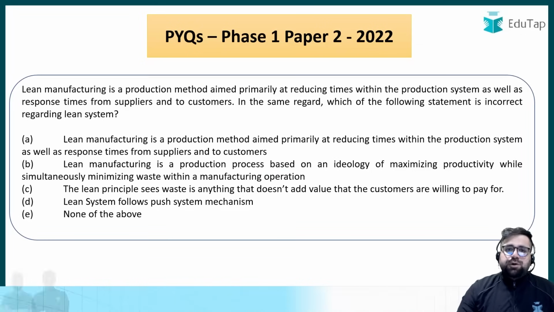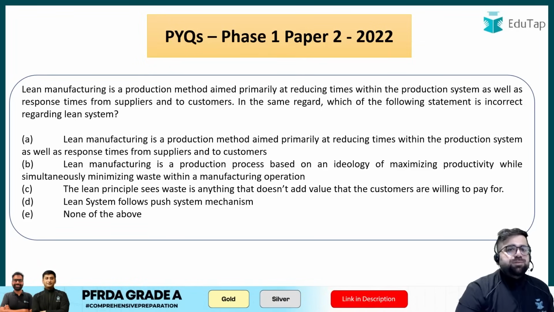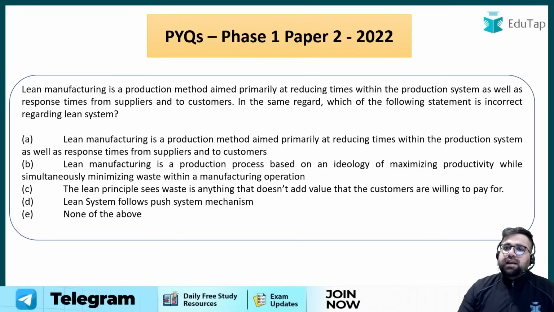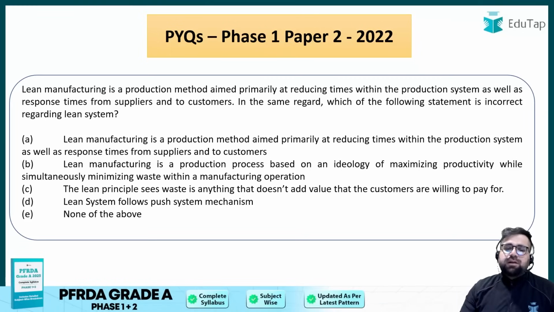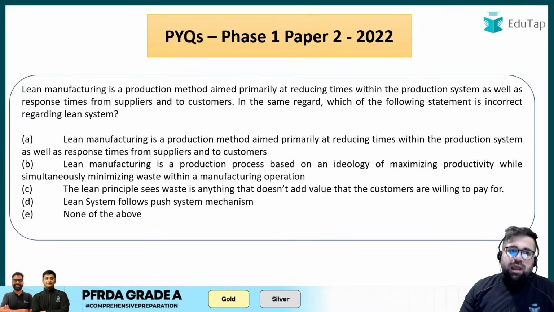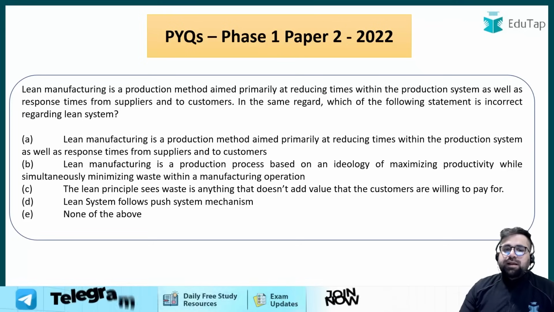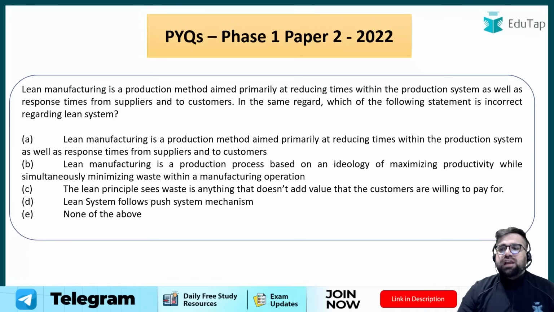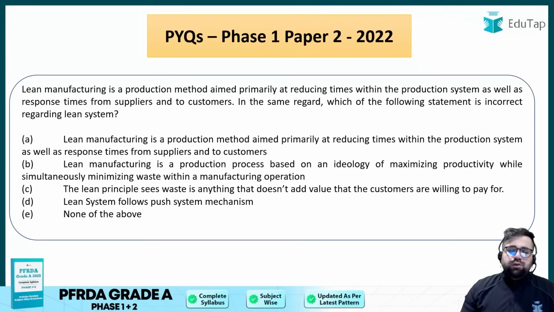Lean manufacturing is a production method aimed primarily at reducing times within the production system as well as response time from supplier to customer. In the same regard, which of the following statements is incorrect? Read the statements, and I will start with statement A. Lean manufacturing is the production method aimed primarily at reducing times within the production system as well as response time from the supplier to customer. This looks correct to me. Lean system is the production process based on the ideology of maximizing productivity and minimizing waste, again looks correct to me.